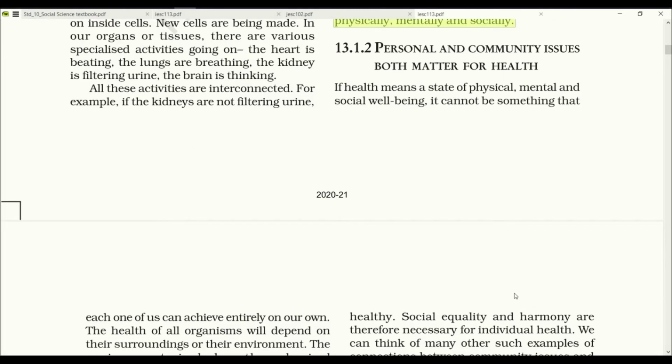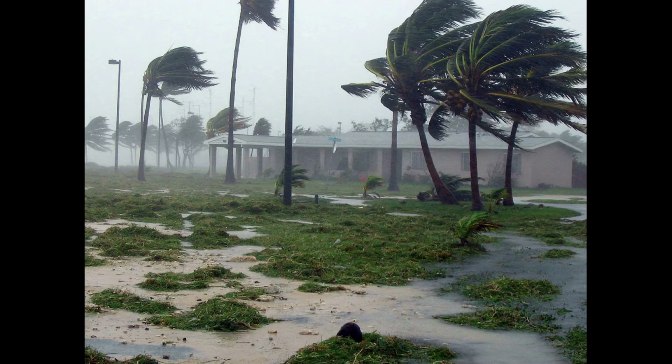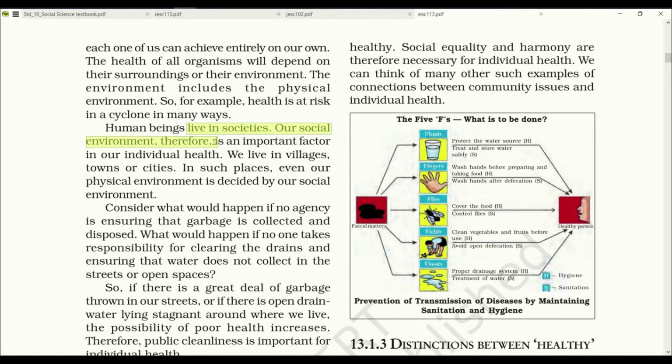Personal and community issues both matter for health. If health means a state of physical, mental and social well-being, it cannot be something that each one of us can achieve entirely on our own. The health of all organisms will depend on their surroundings or their environment. The environment includes the physical environment. For example, health is at risk in a cyclone in many ways. Human beings live in society. Our social environment therefore is an important factor in our individual health. We live in villages, towns or cities. In such places, even our physical environment is decided by our social environment.